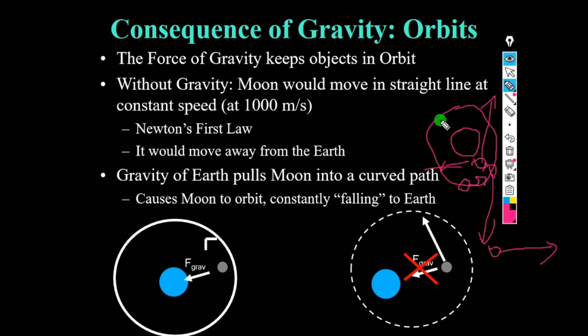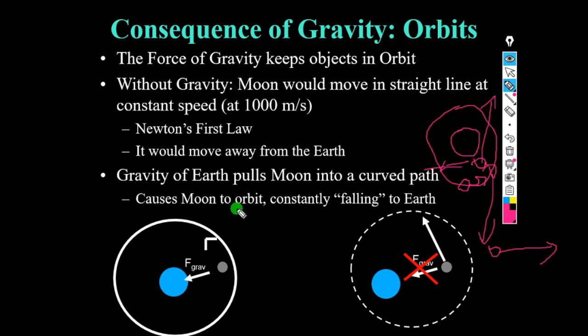But instead, the moon is moving in a circular or elliptical orbit around the earth because of the gravity pull of the earth on the moon. That means gravity plays an important role for any object to move around it in an orbit. According to Newton's first law, it would have moved away from the earth in any direction. But gravity of the earth is pulling the moon into a curved path. That's why the moon revolves in a curved path only.